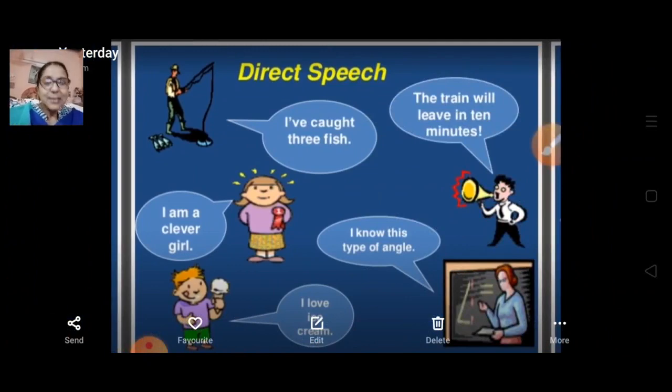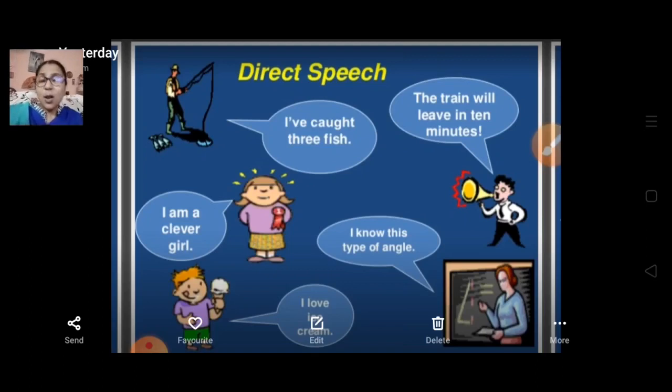Now here you can see direct speech. I have caught 3 fish. The train will leave in 10 minutes. I know this type of angle. I love this, and I am a clever girl. So these are all direct speech because the person is telling about something to someone.